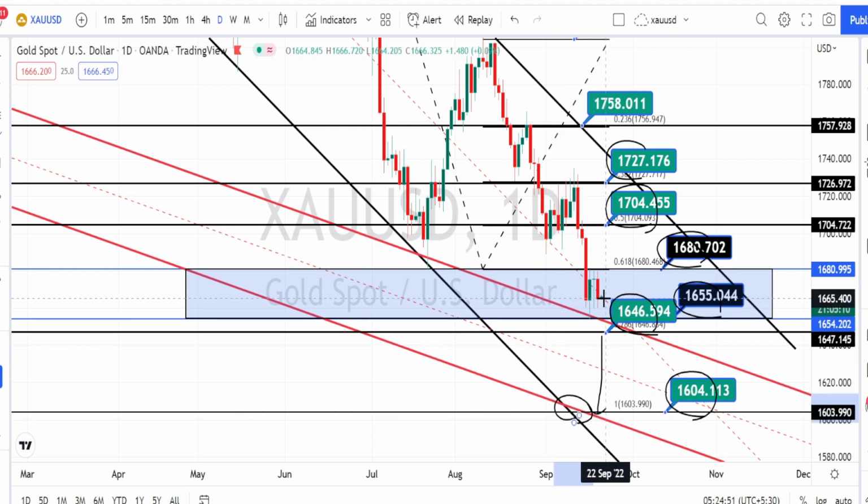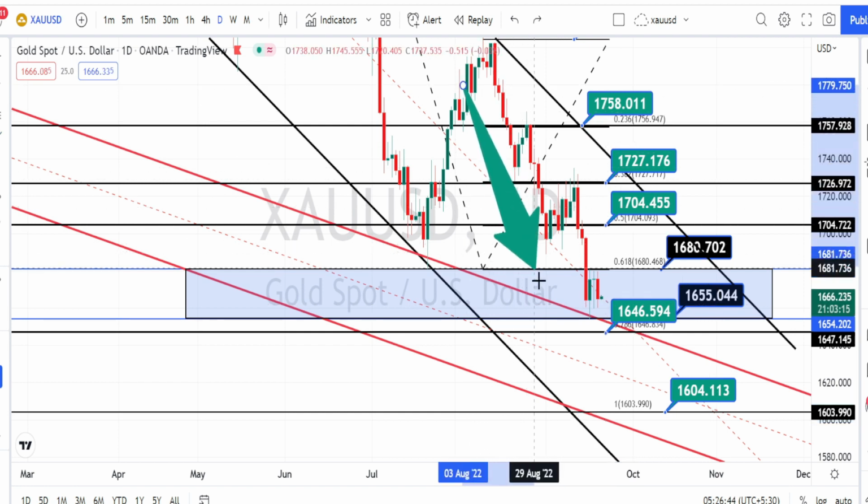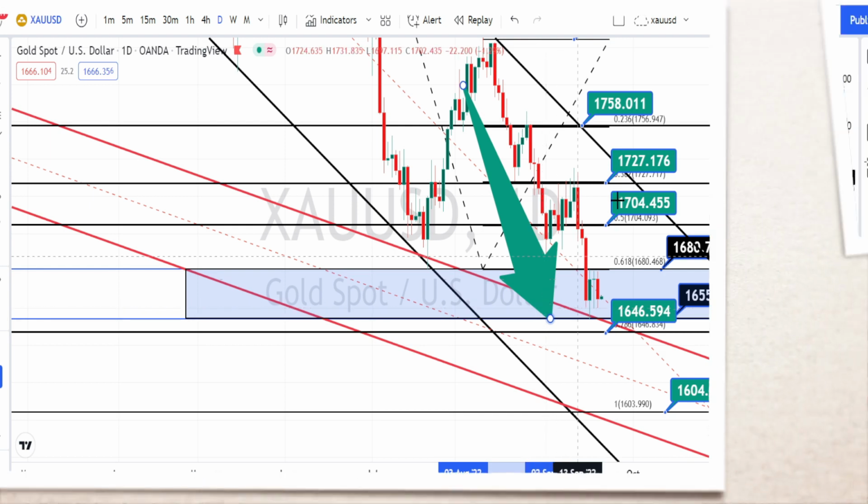And today we have a high impacting news, so please be careful when you enter into the market. I would recommend you to wait till the volatility created by the news to end, then you can enter into the trade once you find a clear trend in the price action. So the current trend of the price action is still in a bearish trend in daily time frame. Let us do the analysis in 4 hours time frame.